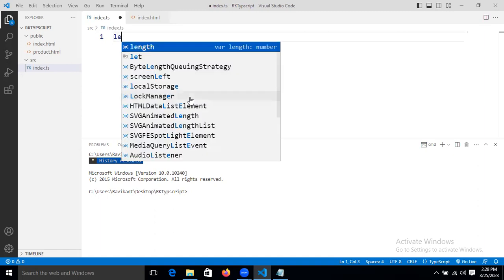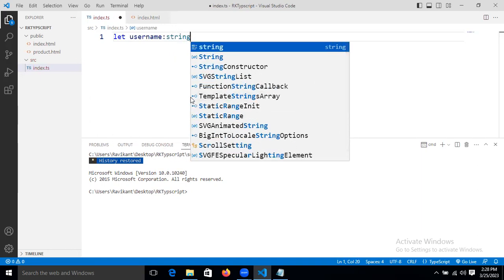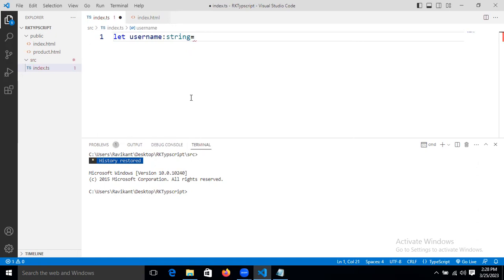What I'm going to do now, I'm taking the username. That is a string type value, right? And this data I'm reading from the UI. UI is nothing but the browser.